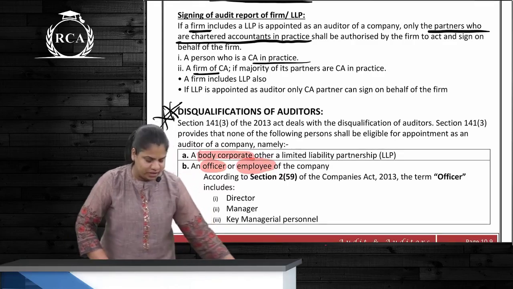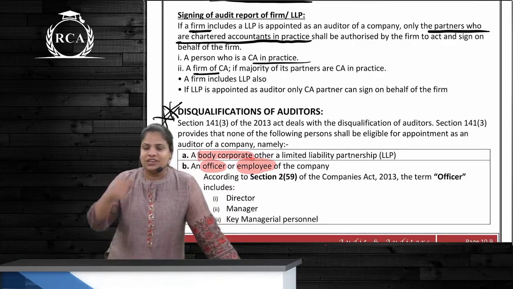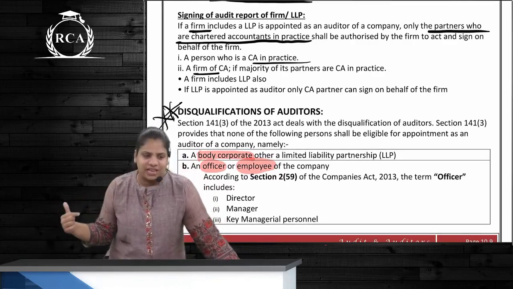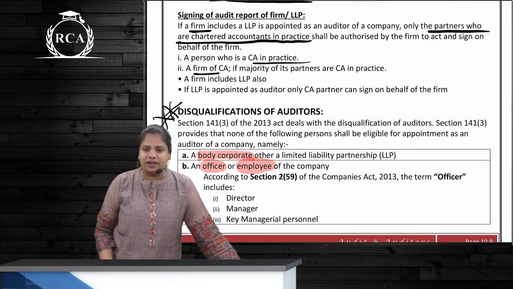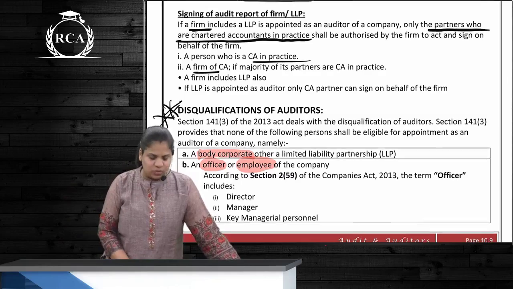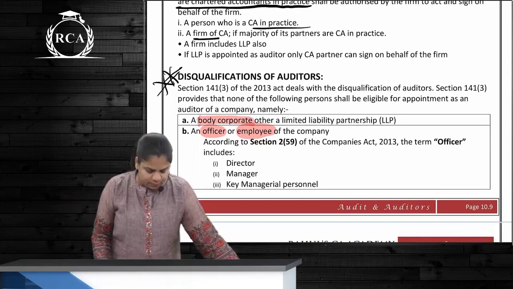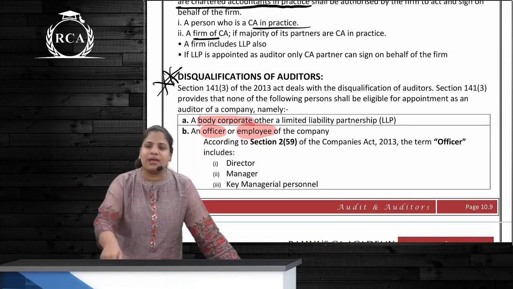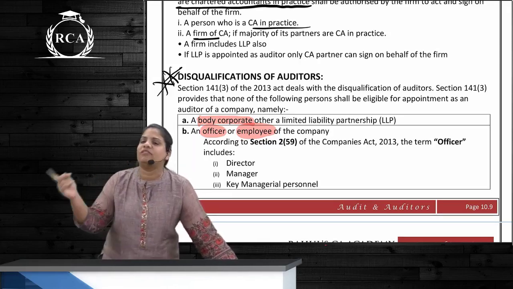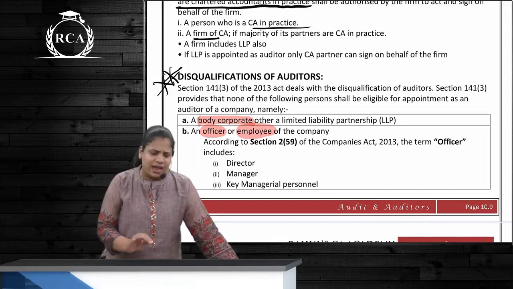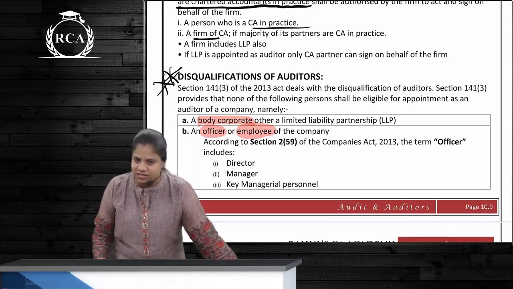Now, very, very important, disqualifications of auditor. If any of these disqualifications are attracted, then can he be the auditor of the company? No. How many points do we have here? 9 points. The first one is what? If it is a body corporate. So, basically, who can be appointed is only either an individual or a firm, and firm always includes an LLP. Any other form of body corporate is disqualified, right?